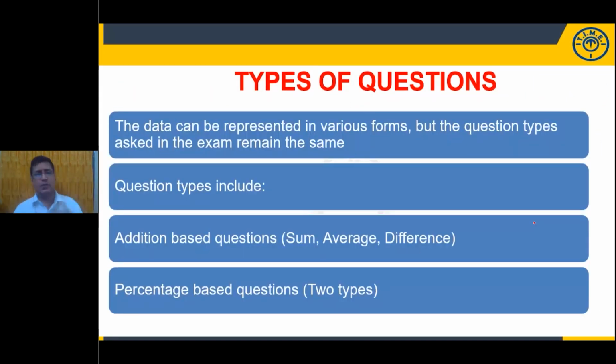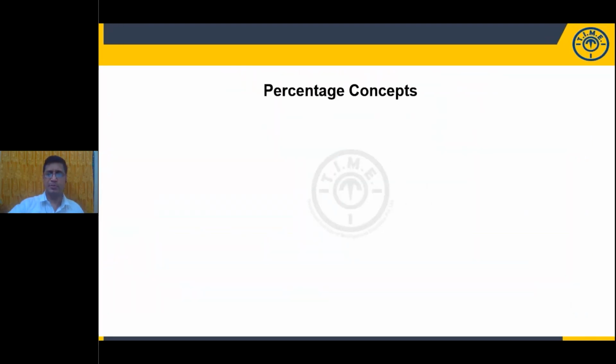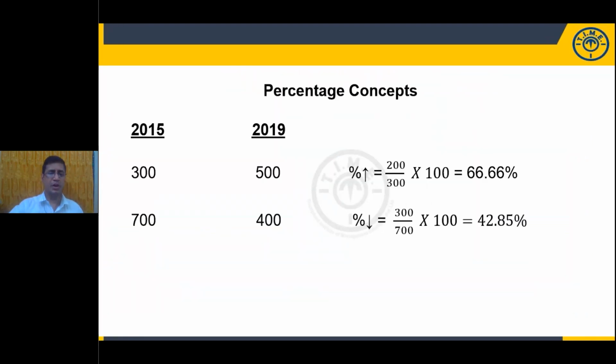What are the different types of questions in data interpretation? Various forms of questions, if you observe: addition based questions like sum of, average, or a difference. At least one question will be from this side. And percentage based questions. There are 2 types of percentage based questions. Now, concepts, if you observe: percentage increase, percentage decrease, percentage more, percentage less.